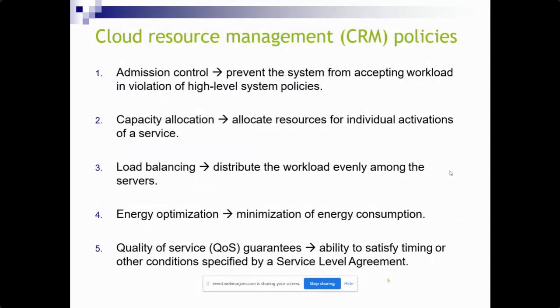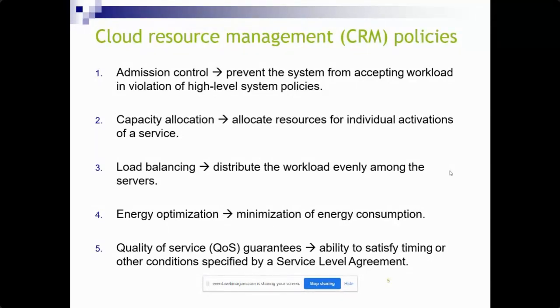So, what are the different policies we have for cloud resource management? The first is admission control. Admission control prevents the system from accepting workload in violation of high-level system policies. The next is capacity allocation. What is the capacity of the systems?